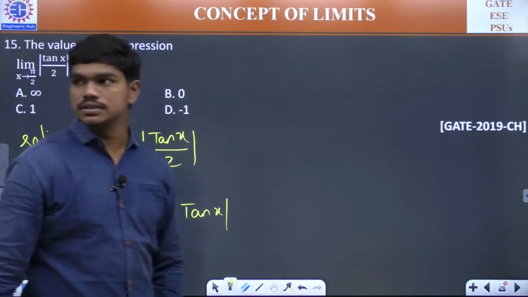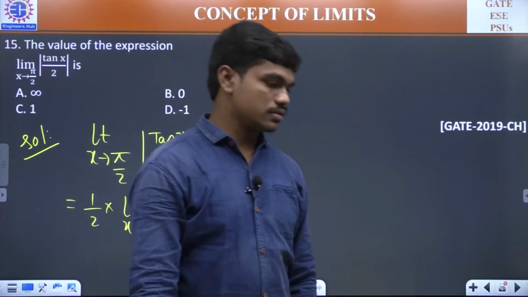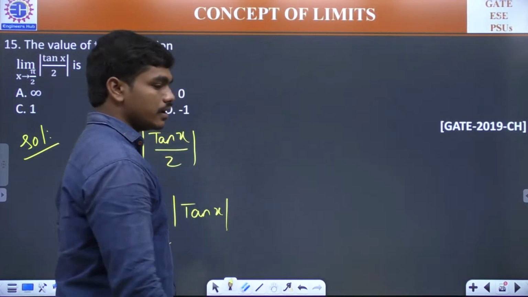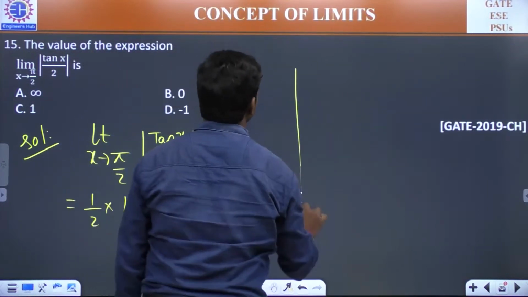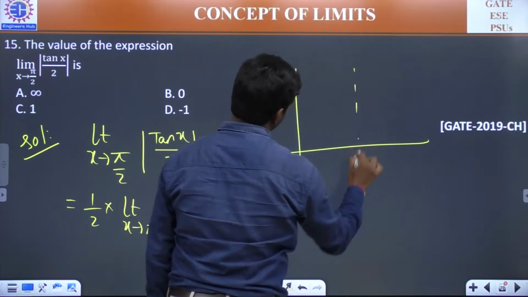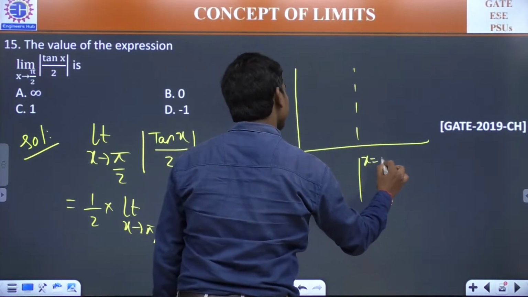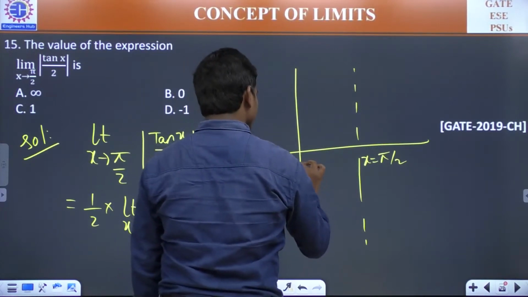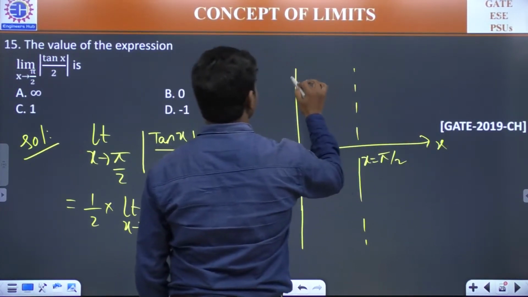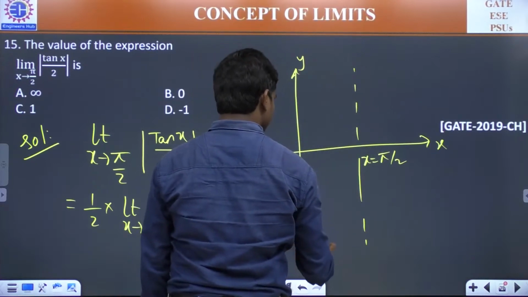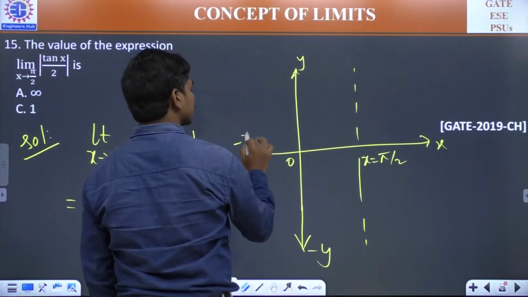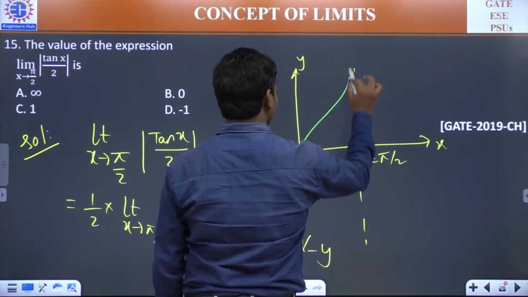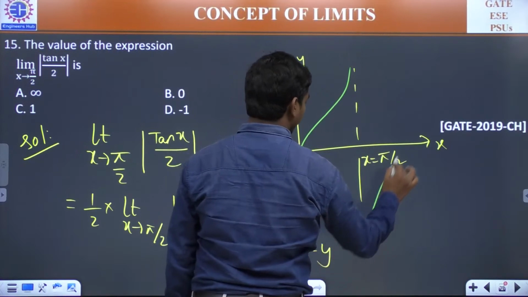What could be the answer for this? A. Correct? Because previously you have seen, when x is equal to pi by 2, x, y, and of course this is minus y and this is minus x. So you have seen the graph of tan x is looking something like this here, and it's going somewhere here.